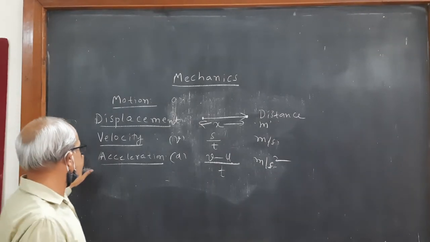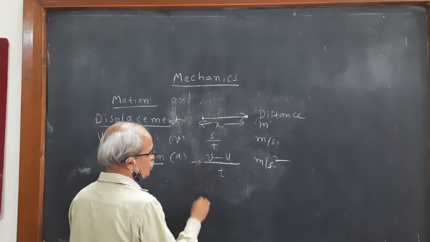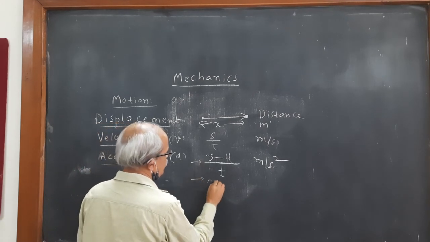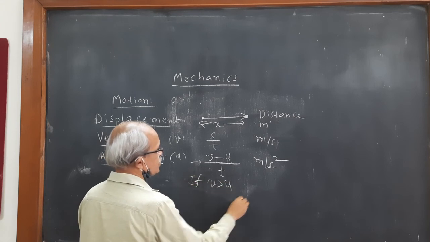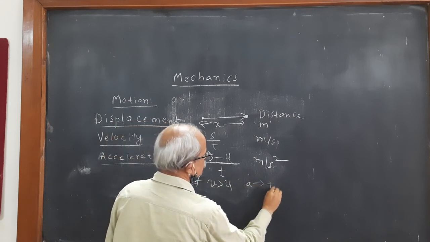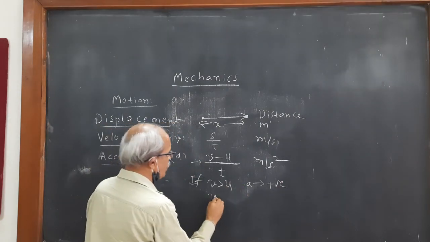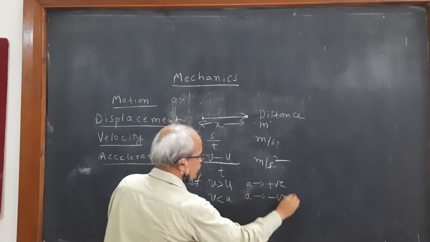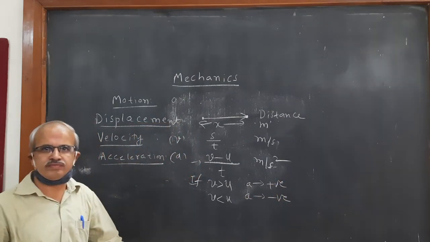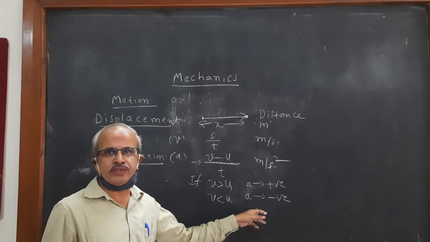Okay, and then if acceleration is positive, it is called positive acceleration. If V is greater than U, A is positive. It is called positive acceleration. If V is smaller than U, A is negative. It is called negative acceleration. Okay, A may be positive, A may be negative.